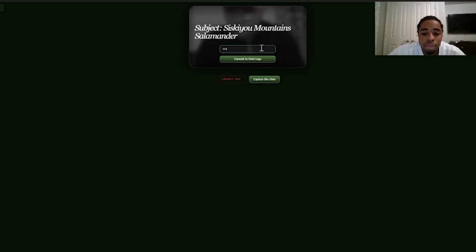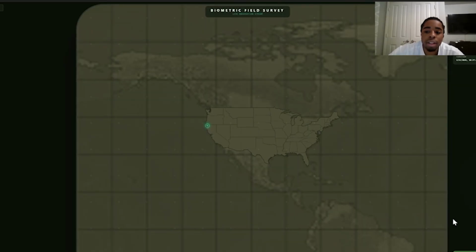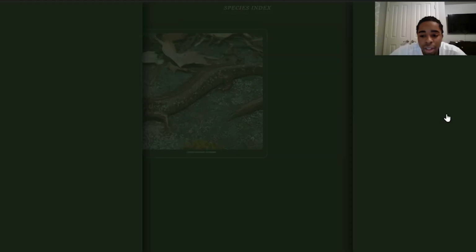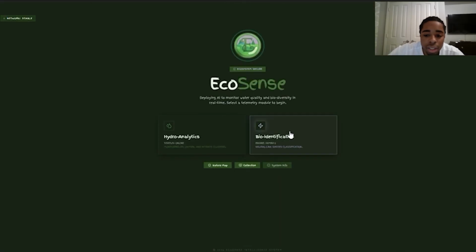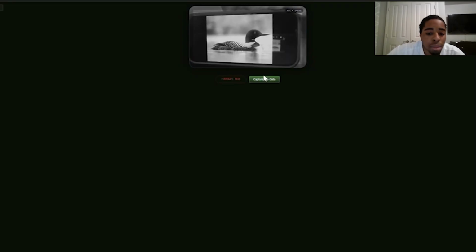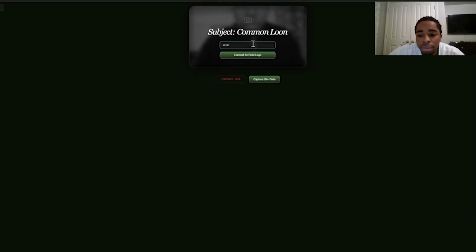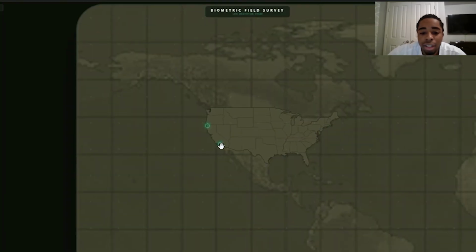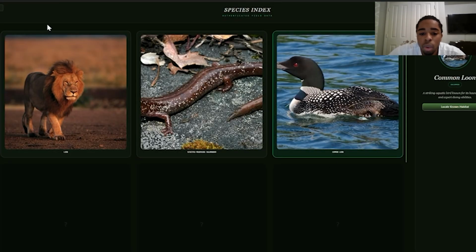To make this platform truly intuitive, we kept the integration of the Google Maps geocoding. This allowed us to bridge the gap between raw GPS data and the user, automatically translating coordinates into a human-readable location name, so that every identified species or water location is instantly contextualized within a local neighborhood or landmark.